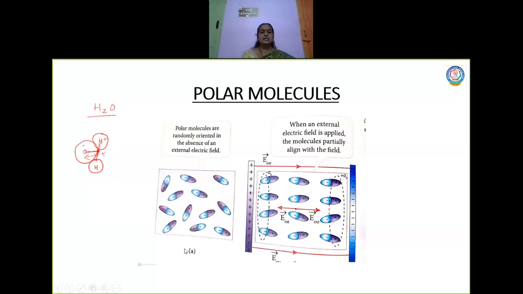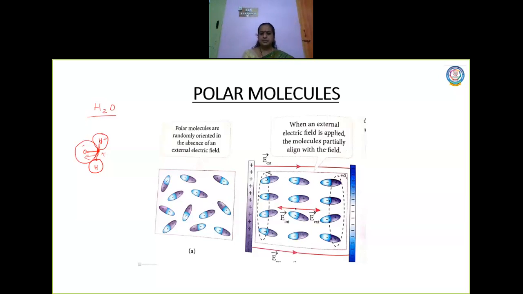But look at the arrangement of these molecules here. They are randomly oriented. Here and there they are arranged. They are not restricted to a particular direction. They are all randomly oriented in the absence of an electric field. So whether it is a polar molecule or a non-polar molecule, I can induce a dipole moment. In a polar molecule, there is already a dipole moment, but the molecules are arranged randomly.